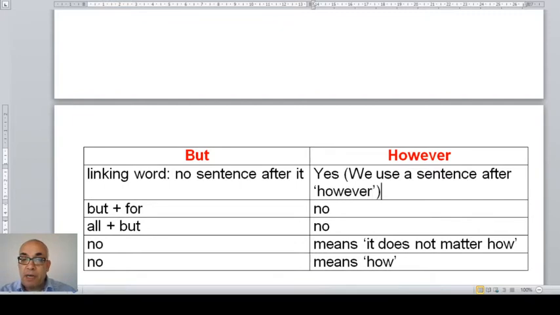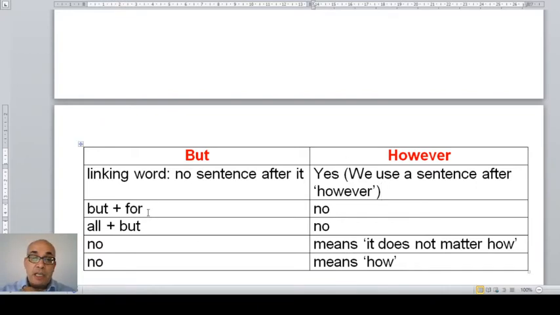Because I explained in my previous videos that however is a conjunctive adverb, and we can use it at the beginning of the sentence, in the middle of the sentence, or at the end of the sentence. So however is a linking word, but we call it a conjunctive adverb. But is a linking word, but we call it a conjunction.